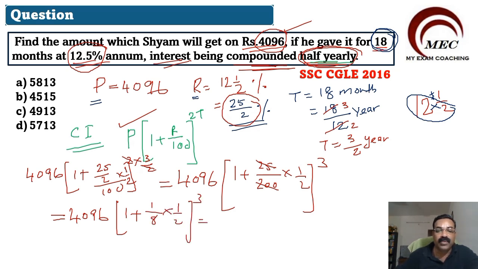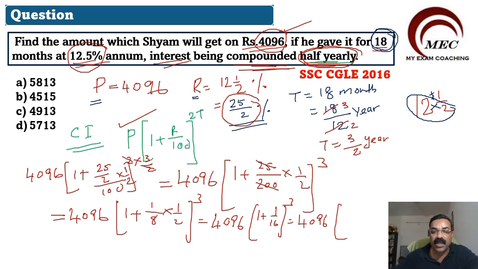So this is equal to 4096 into 1 plus 1 by 16 power 3. So again, 1 by 16 will become 4096 into 16 plus 1, 17 by 16 power 3.